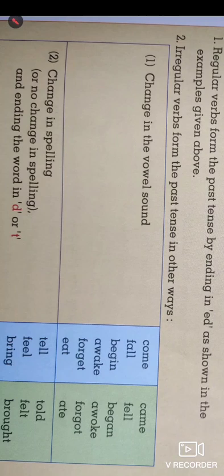Come is the base form of the verb, or present tense. When it comes to the past tense, it becomes came. Fall becomes fell. Begin becomes began. Awake becomes awoke. Forget becomes forgot. Eat becomes ate.